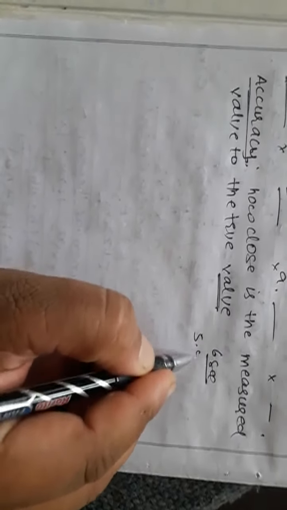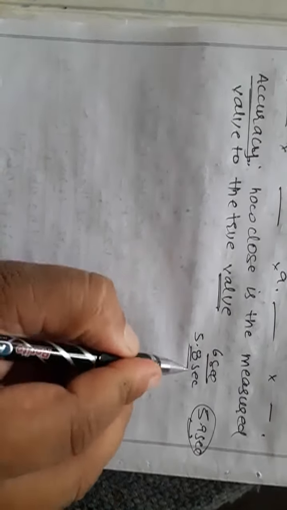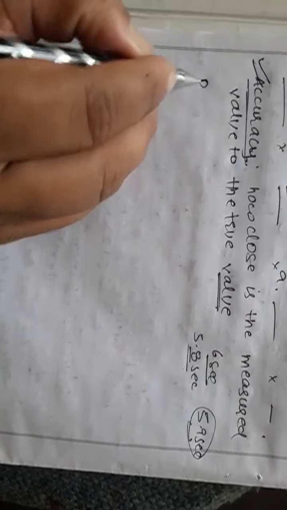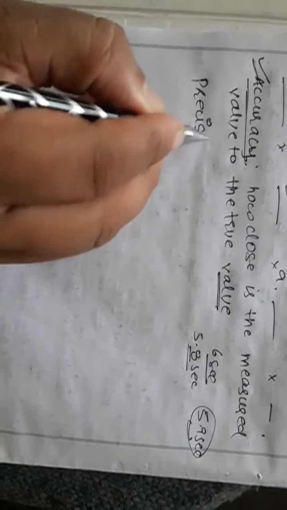after solving you get 5.8 seconds. Another student gets 5.9 seconds. So the second one's accuracy is more as compared to the first. So in doing the experiment, it is very important to find out accuracy, but accuracy depends. There is another term that is called precision, beta.